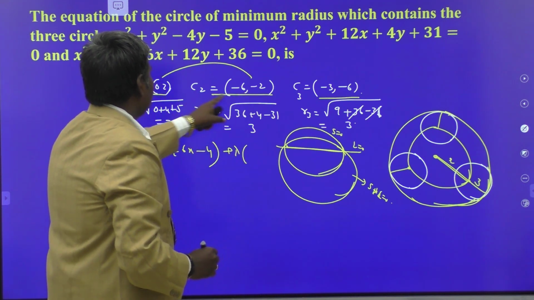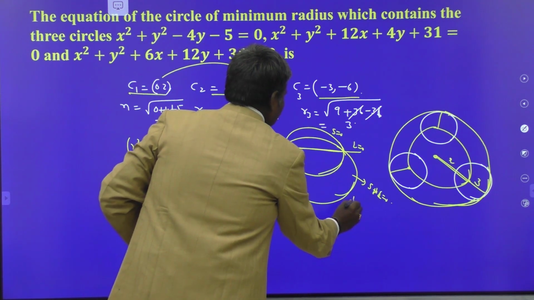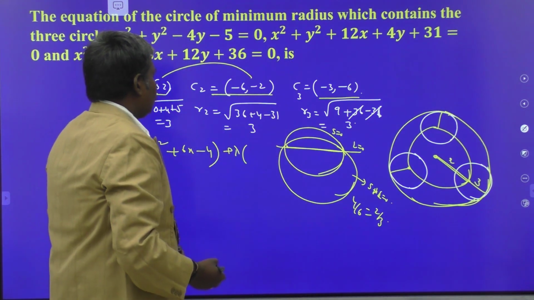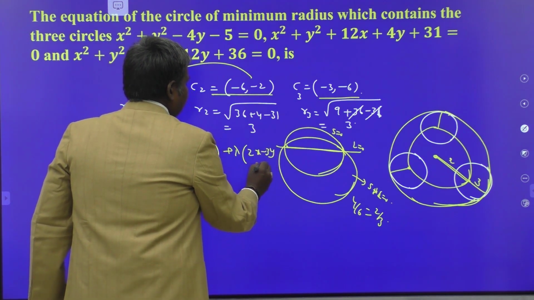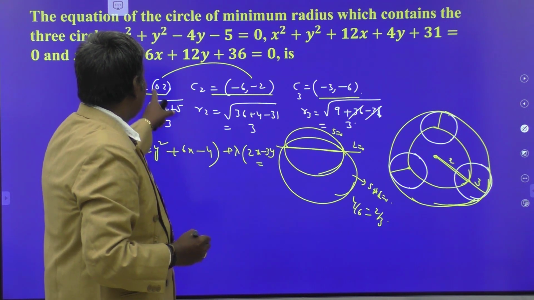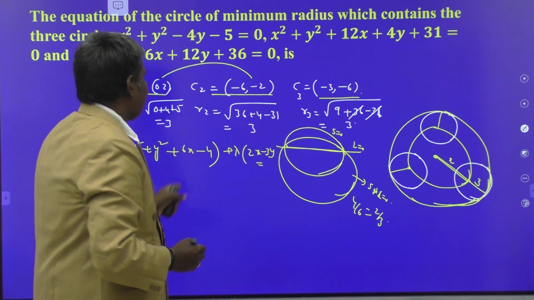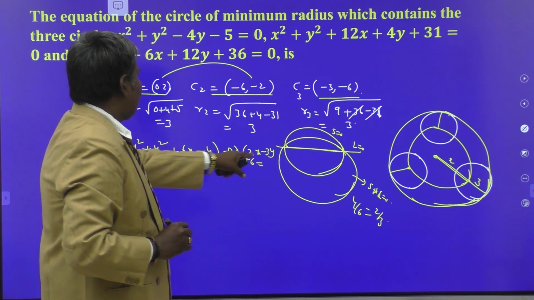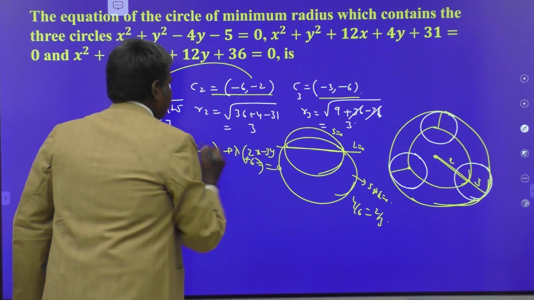I am going to write the line equation. What is the slope here? That is 4 by 6. Slope of the line is 4 by 6, will mean 2 by 3. So what is the line equation now? 2x minus 3y is equal to, I am writing 0 comma 2, substitute here, 0 minus 6, when it is coming to left side plus 6. 0 comma 2, okay, plus 6 is equals to 0, so you have to write is equals to 0.